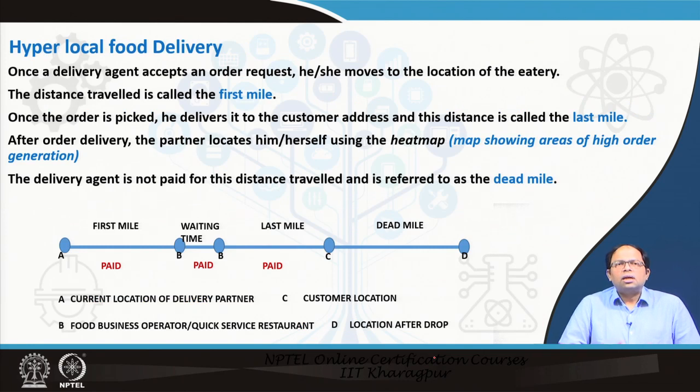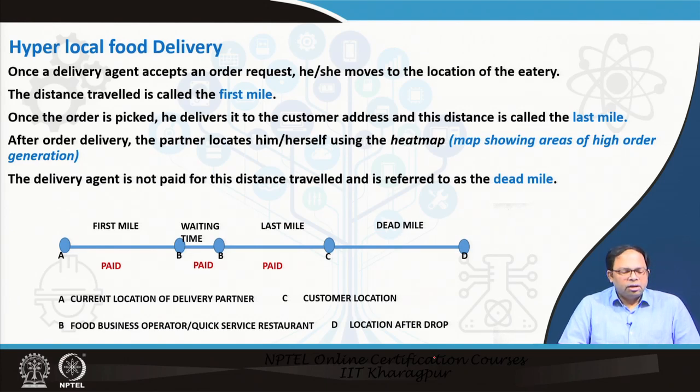Once the delivery agent accepts the order request, he moves to the location of that particular eatery, and this distance is called the first mile, and this is a paid mile. That means he gets paid for the kilometers traveled, and then once the order is picked, he delivers it to the customer address, and this distance is called the last mile, same as last mile delivery, and he is also paid for that.